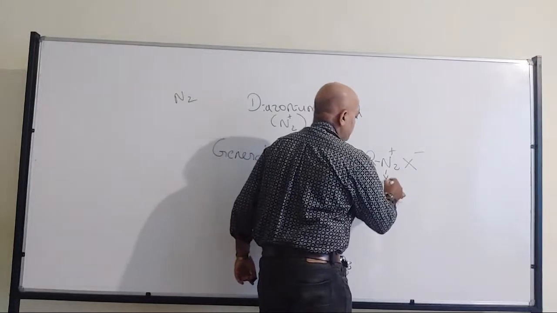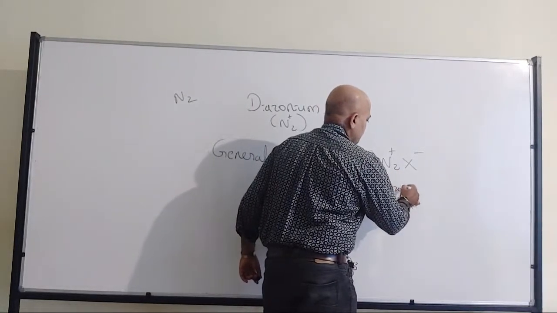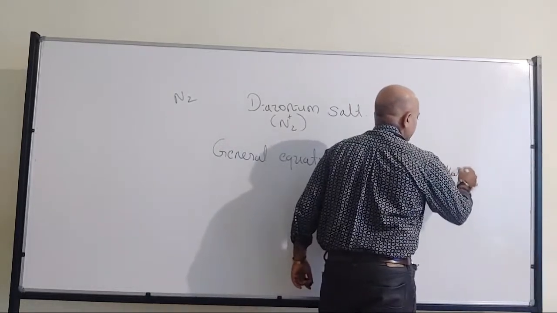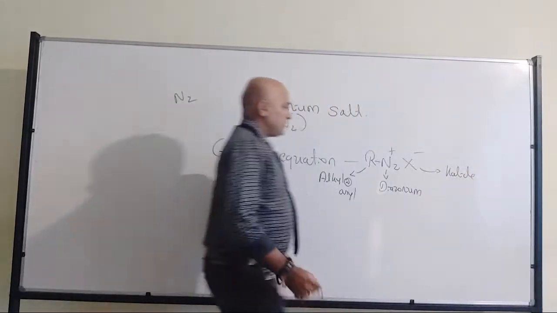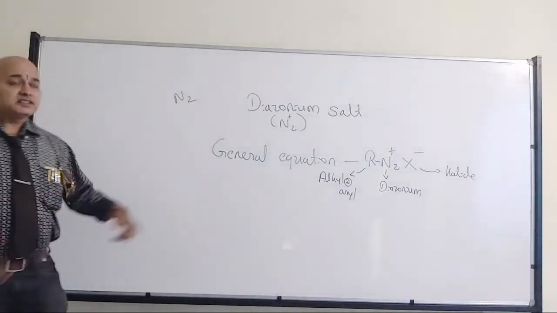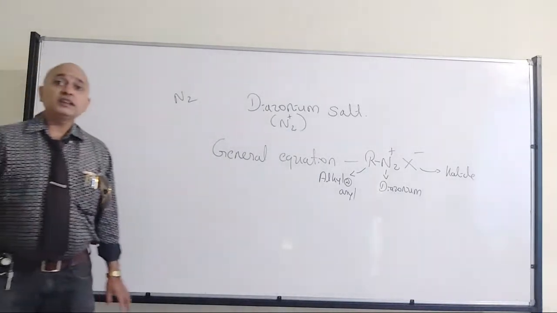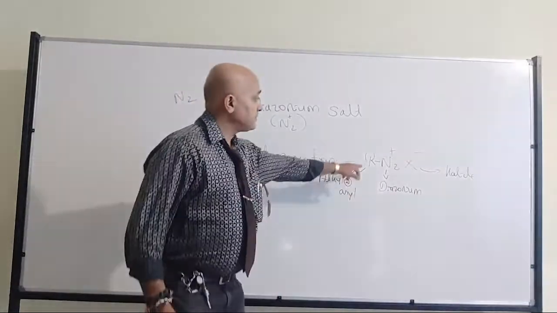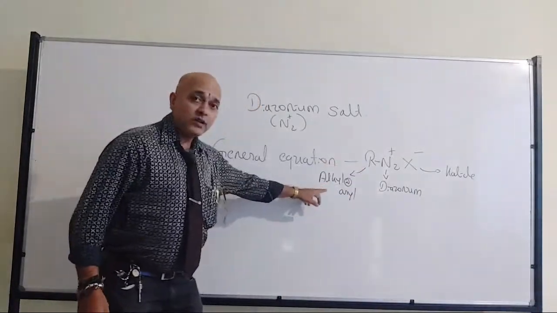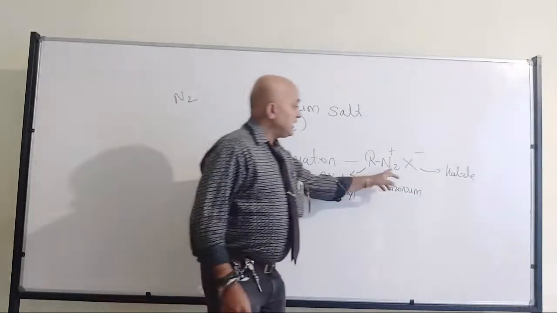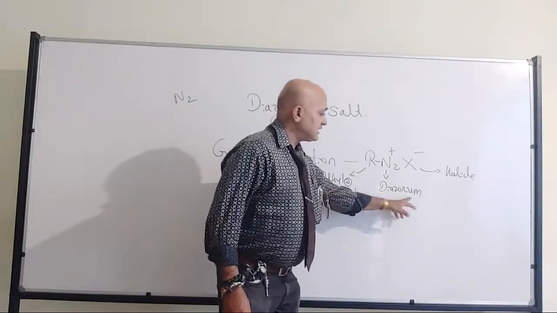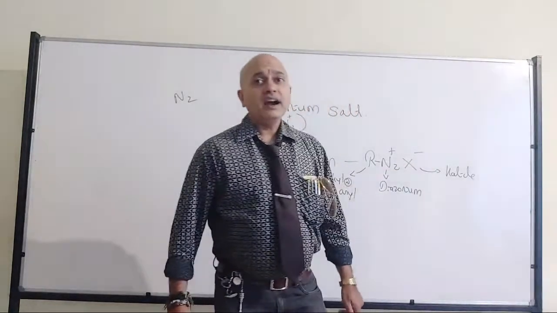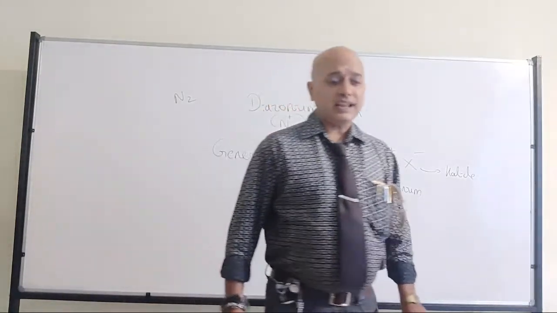N2 plus is the diazonium ion and X minus is the respective halide. So that's the general formula for a diazonium compound, where R can be an alkyl or aryl group, N2 plus is diazonium, and X minus can be the respective halides.